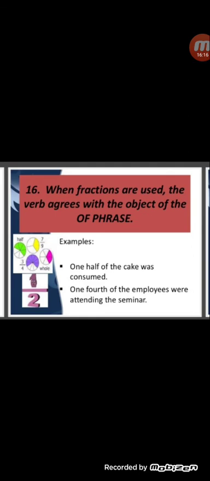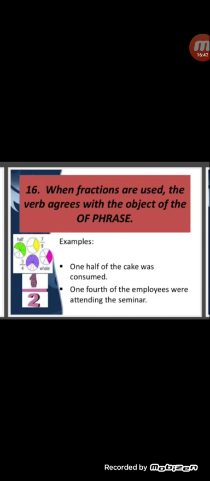Number 16, when fractions are used, the verb agrees with the object of the phrase, like one half of the cake. One half of the cake was consumed. Like one fourth of the employees.